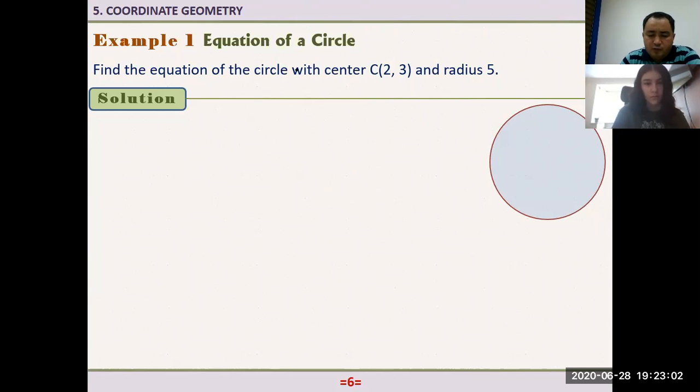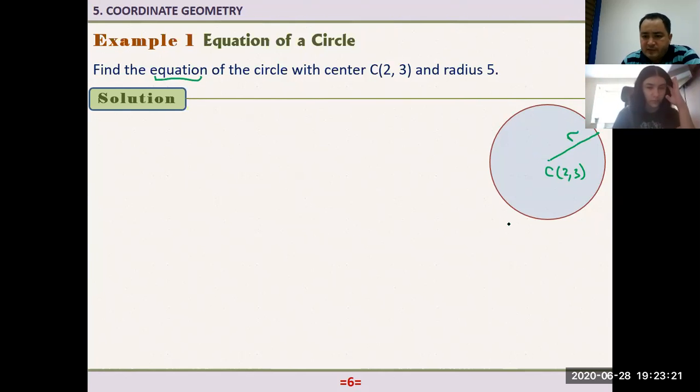So in the question it's saying that the center of the circle is given here, whose coordinates are (2, 3). And the radius is given, that is r. The question is, what is the equation of this circle?